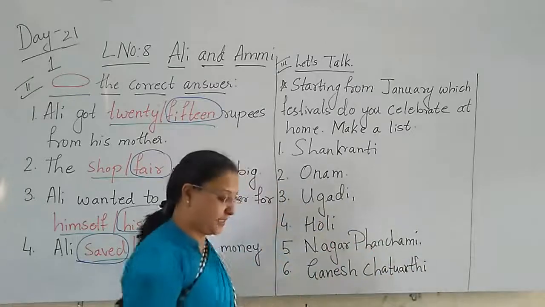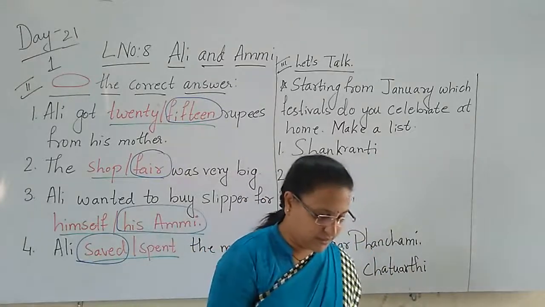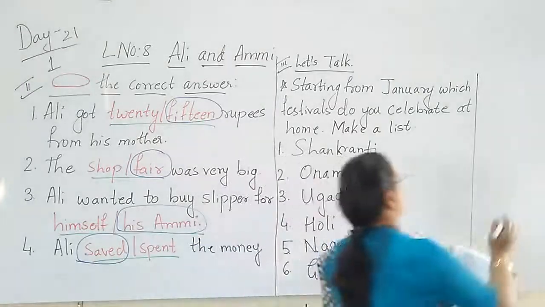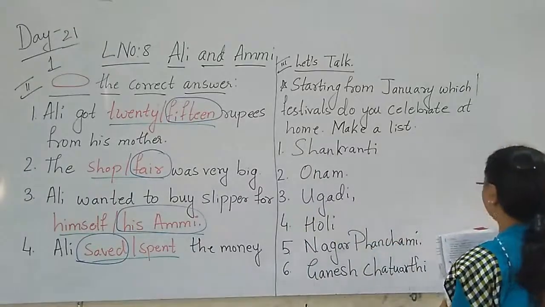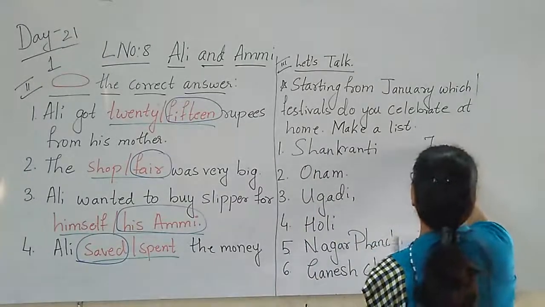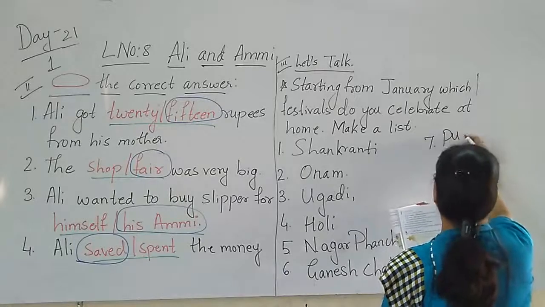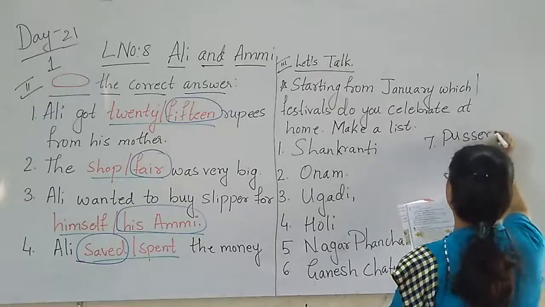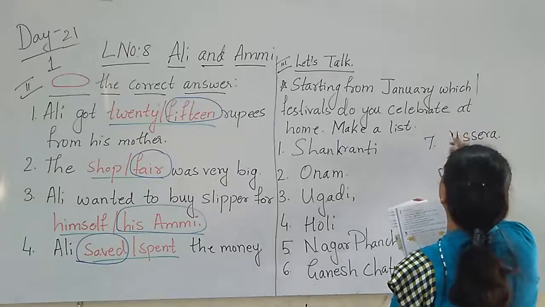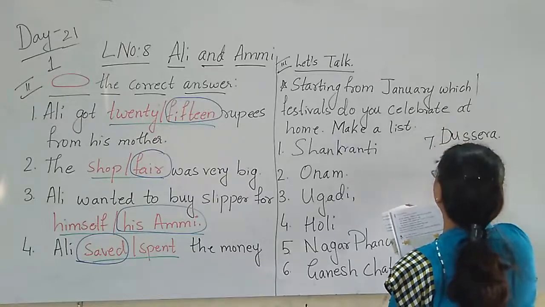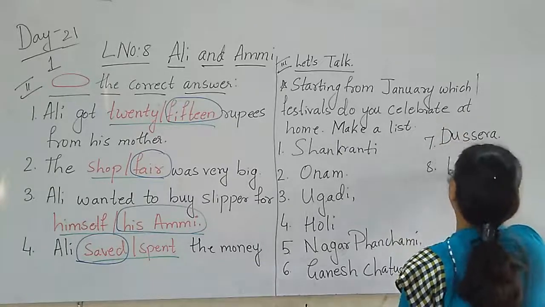Next, then the seventh one. The seventh one is what? Dasara. I will write here only, children. Seventh one is Dasara. It is looking like P. Let me correct it. And then next, Ramzan.